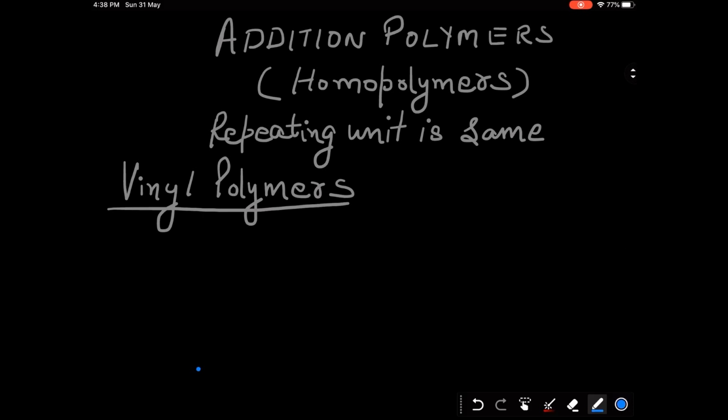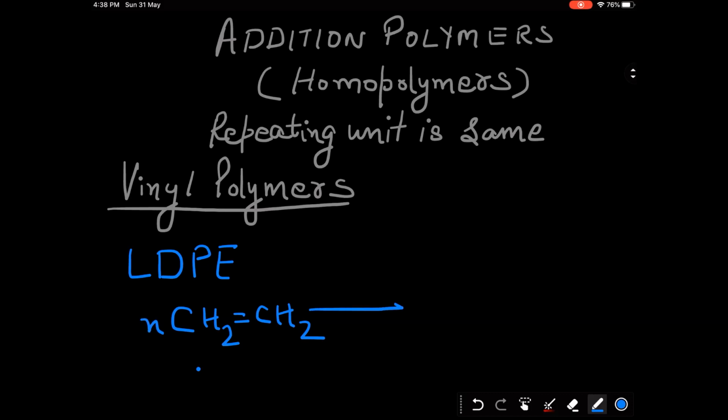One of the important polymers we discussed previously is LDPE, low density polyethylene. Now the monomer is of course ethene. A large number of ethene molecules join.